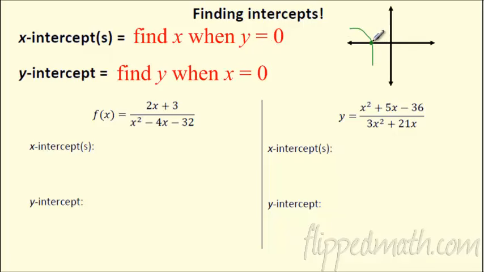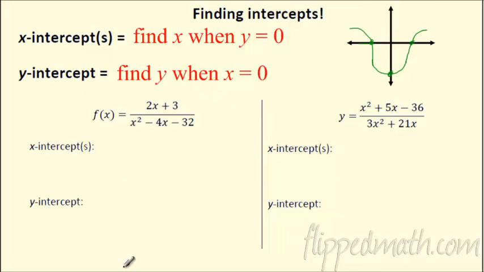It's something like this. It's where it crosses, maybe here and here. That's the x-intercept. Maybe it crosses in between here. There's your y-intercept. So remember, we're saying what is this point? If you want to find the x-intercept, you just find x when y is 0. If you want to find the y-intercept, you find y when x is 0. So I think probably the easier one of these is pretend x is 0, the y-intercept.